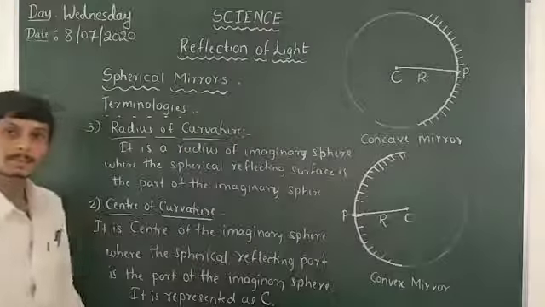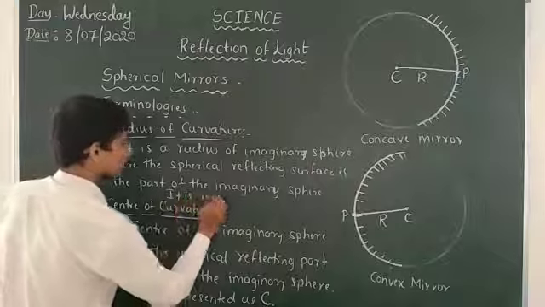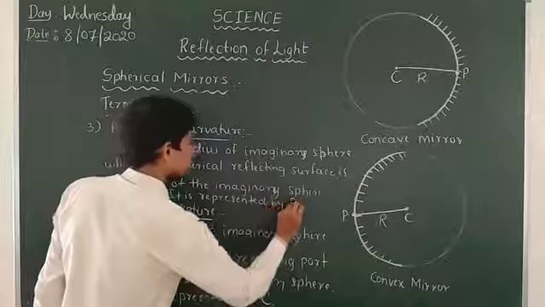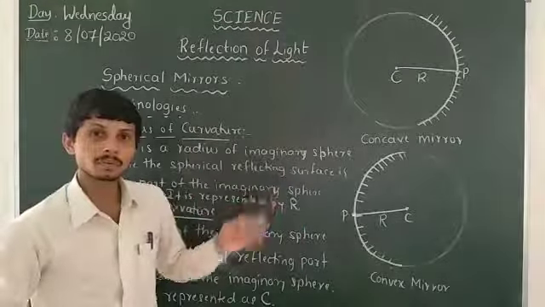So it is also represented by the letter capital R. So this is about the radius of curvature.